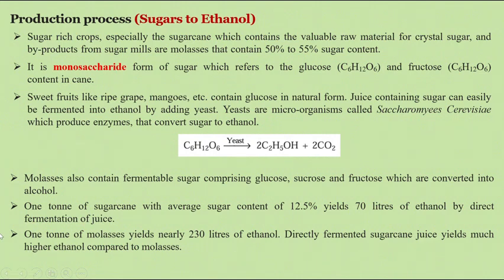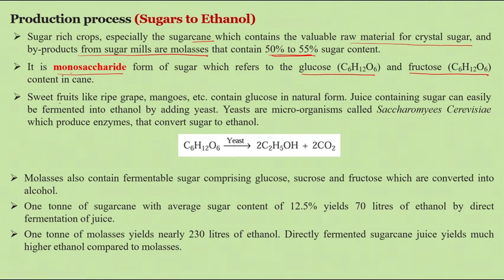The first process is the production of ethanol from sugar. Here the sugar-rich crops are sugar cane and similar crops. The sugar mill produces valuable raw material, crystal sugar, and a byproduct called molasses, which contains about 50 percent sugar. The sugar element is made up of glucose or fructose, each having the same chemical formula, C6H12O6. That is the monosaccharide form of sugar, which is easily breakable.